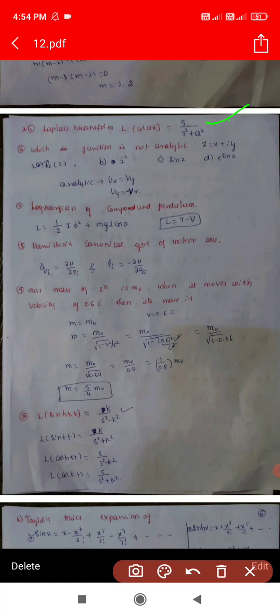Next question, which of the following is not analytic? Analytic means ux equals vy and uy equals minus vx. So real terms of z means only x, so only the x term will remain. So this will not be an analytic function. Z inverse, sin z and e power sin z are all analytic. This condition will hold good.